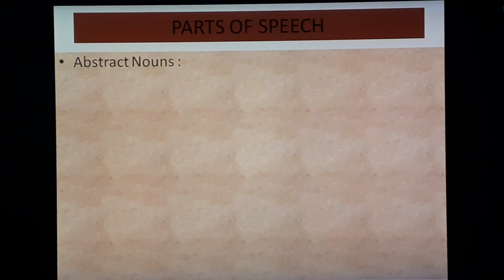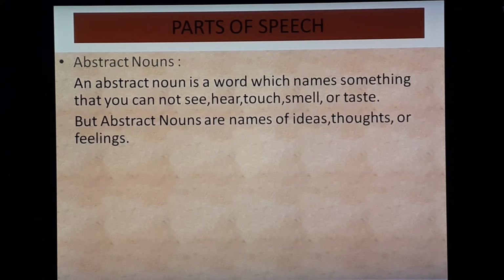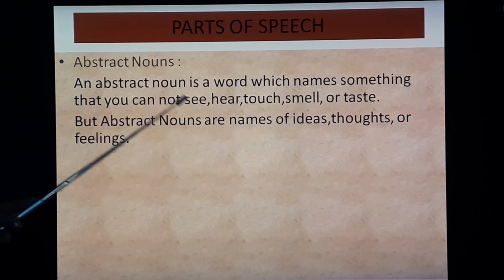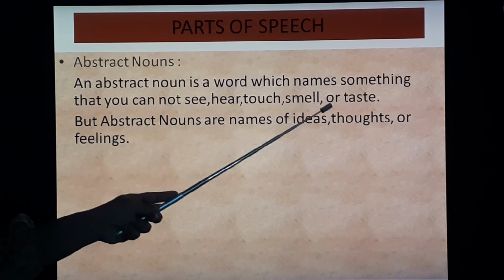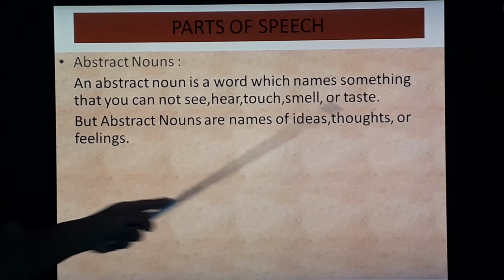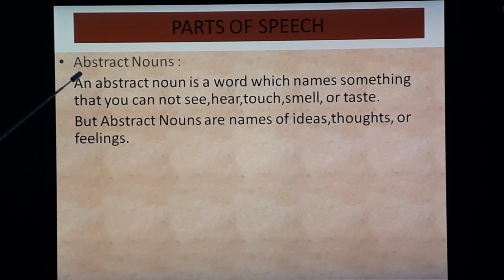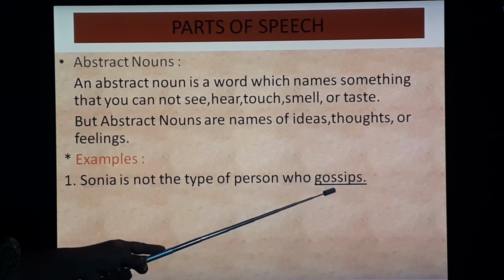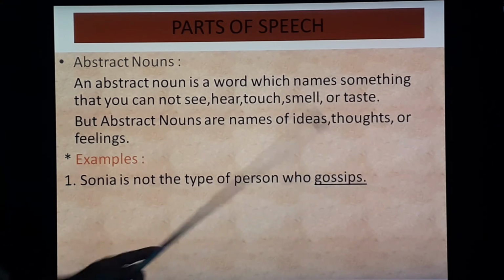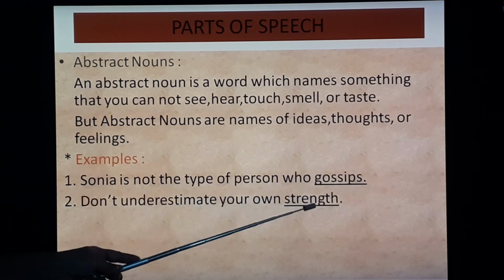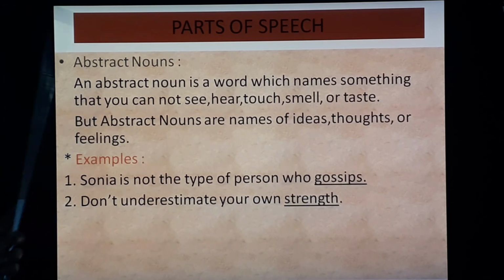Now see abstract nouns. Let's see the definition. An abstract noun is a word which names something that you cannot see, hear, touch, smell or taste. Abstract nouns are names of ideas, thoughts or feelings. You can only feel it, that is an abstract noun. For example, Sonia is not the type of person who gossips. So this is an abstract noun. You can only feel it. Don't underestimate your own strength. Strength you can feel. That's why this is an abstract noun.